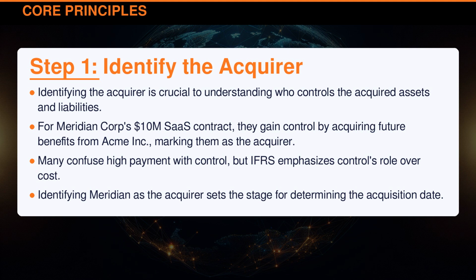Identifying the acquirer is crucial to understanding who controls the acquired assets and liabilities. For Meridian Corporation's $10 million SaaS contract, they gain control by acquiring future benefits from Acme Incorporated, marking them as the acquirer. Many confuse high payment with control, but International Financial Reporting Standards emphasizes control's role over cost. Identifying Meridian as the acquirer sets the stage for determining the acquisition date.